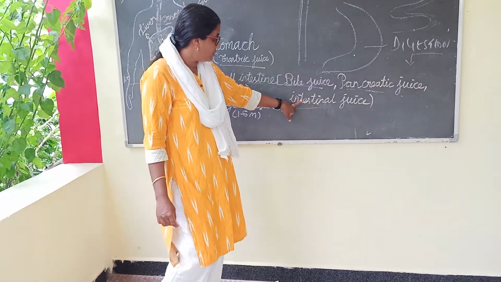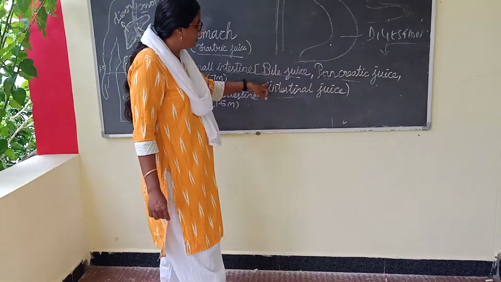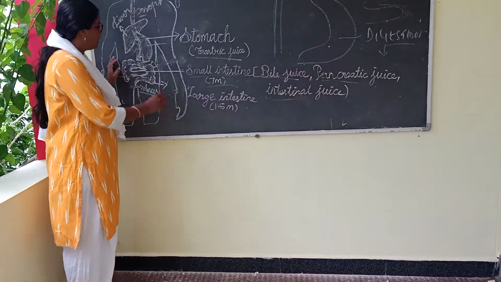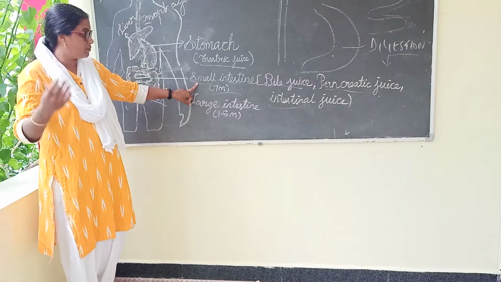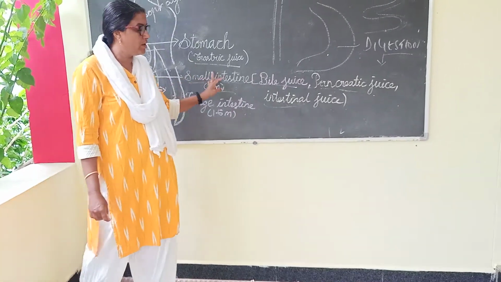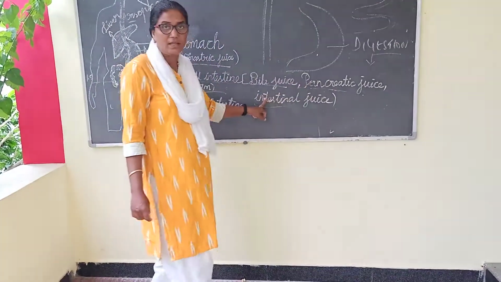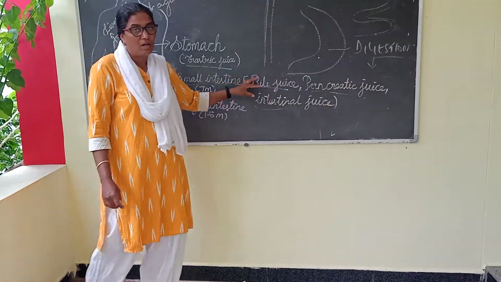Along with the bile and the pancreatic juice, absorption takes place in the small intestine. I hope I have already explained what absorption is. So the function of the small intestine is absorption.